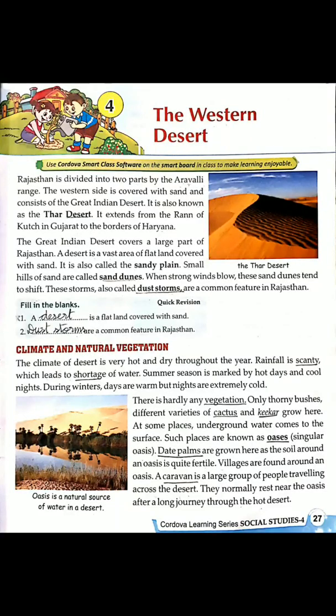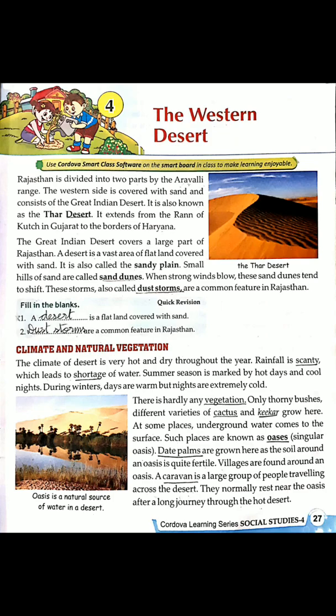Chapter 4. The Western Desert. What is a desert, children? A desert is a large area of land which is covered with sand. Why is it called Western Desert? Because it is located in the west part of our country.